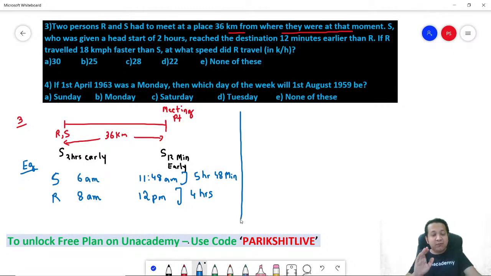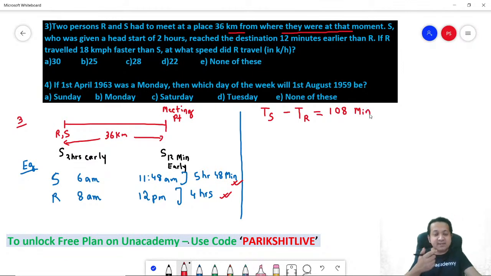Now, if you understand this, it's very easy to frame the equation. How will you frame the equation? It can be framed by looking at the two numbers. Can I say the difference in time between the two, the time taken by S minus the time taken by R, is 1 hour 48 minutes? R is taking 4 hours, S is taking 5 hours 48 minutes. So the difference in time is 1 hour 48 minutes, which is basically 108 minutes.